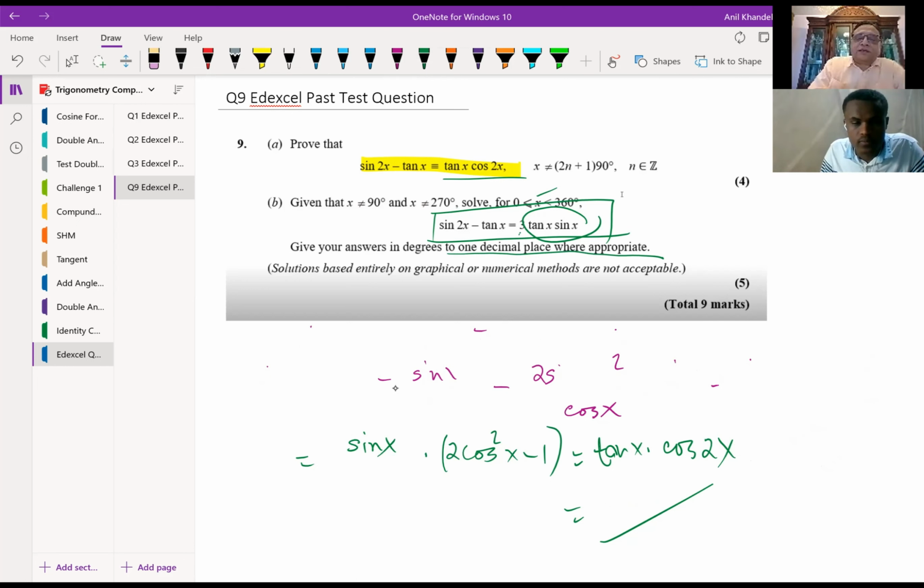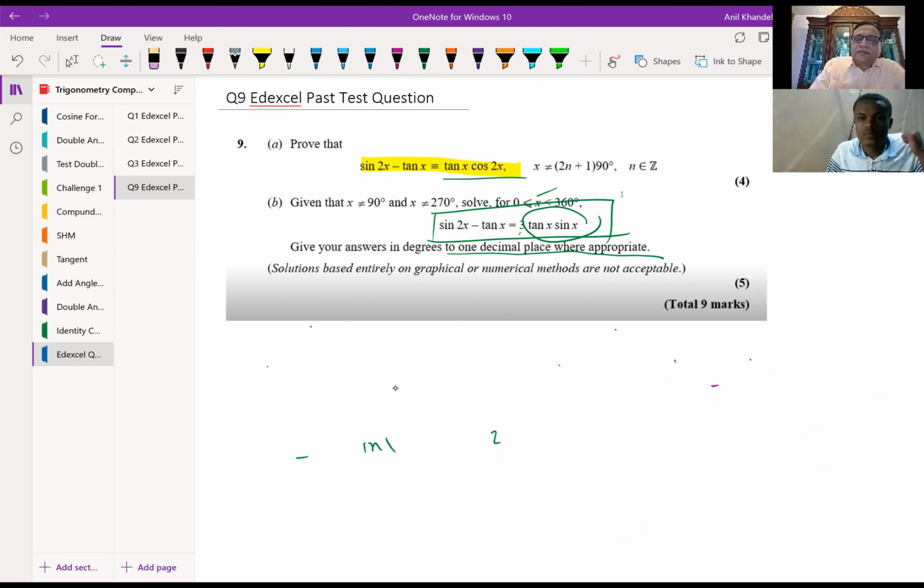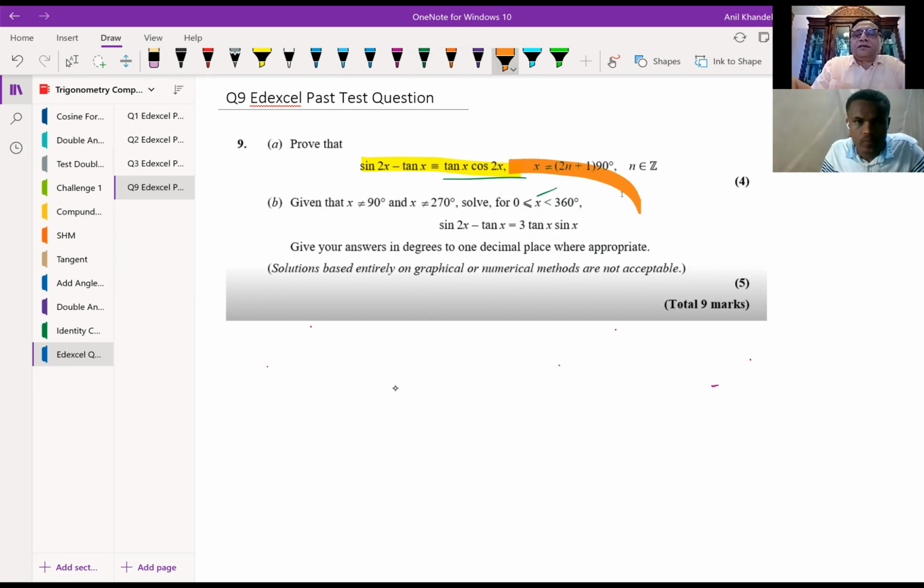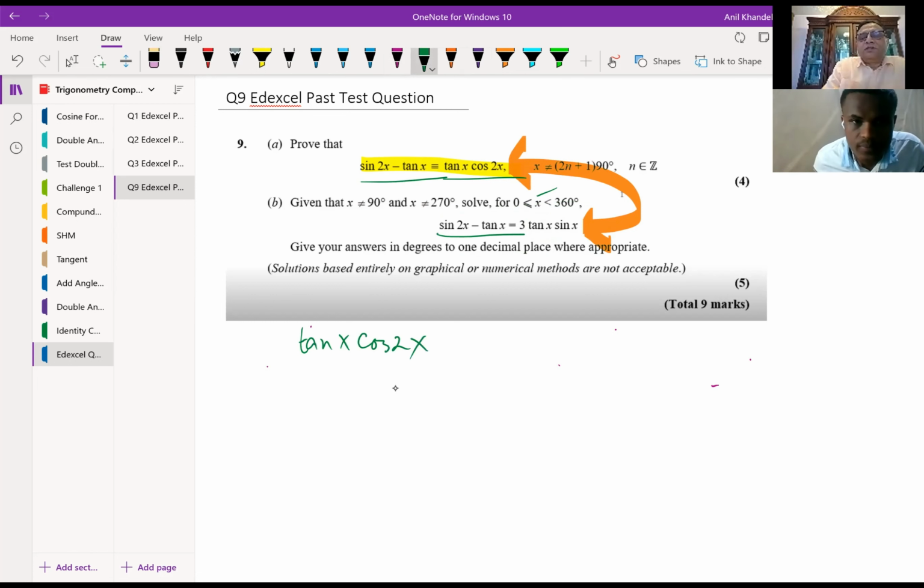You see how one question helps you to solve the other one? And that also gives you an idea. If you cannot solve the first question, you can always look into its solution and use the result, right? So what we are going to do here is relate the two things, right? So what do you see from here? So we see that sine 2x minus tan x is equal to what? Is equal to tan x cos 2x. And now they are saying it is equal to 3 tan x sin x. Do you see that? So we can bring them together and then answer, right?